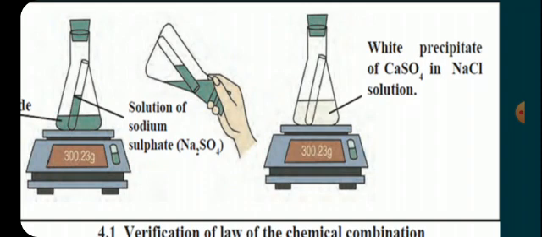So from this activity, it is clear that weight of reactant is same as weight of product which is formed due to chemical reaction. So this is the law of conservation of matter. Children, you will see that the total weight of reactant before the reaction and total weight of product which is formed after the reaction is same here. It is constant. There is no rise or drop in the weight of matter during a chemical reaction.